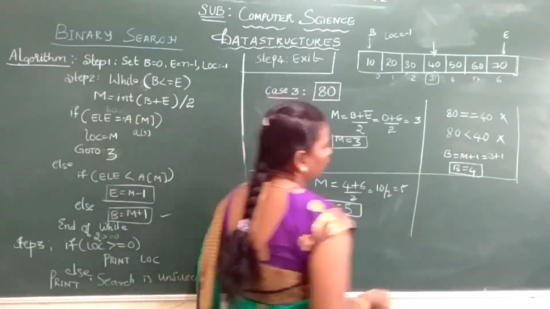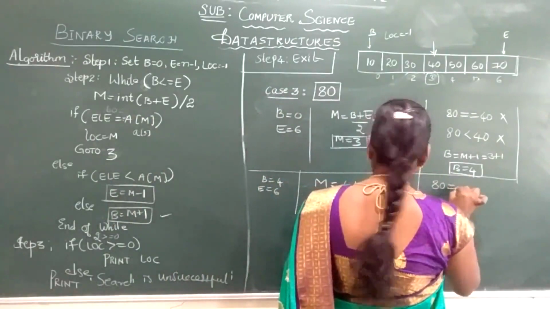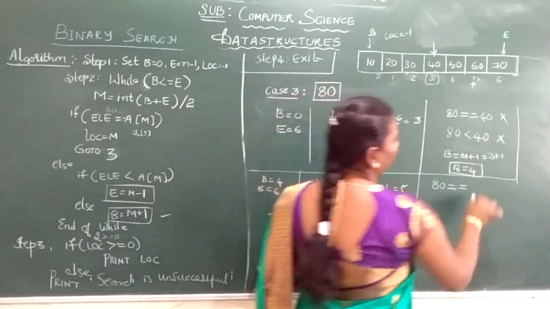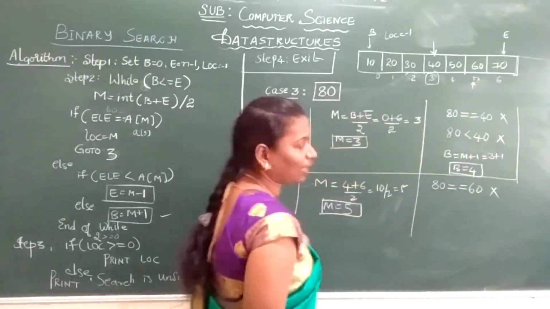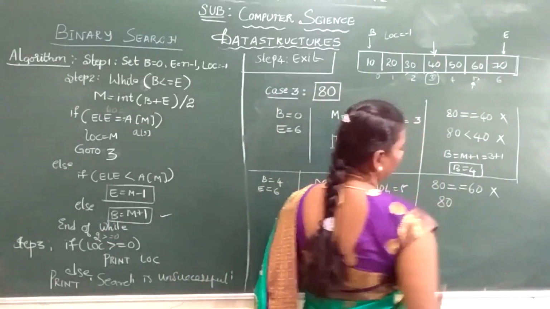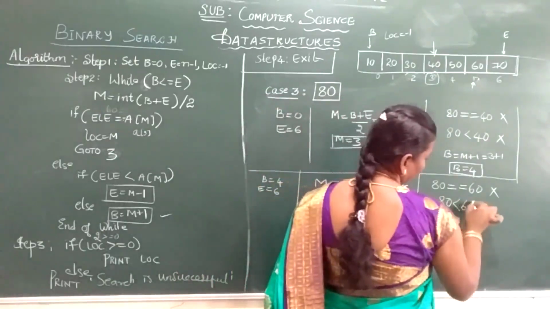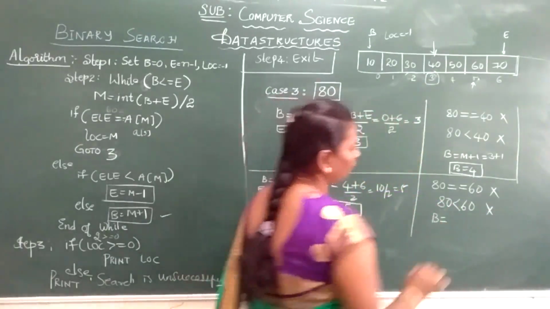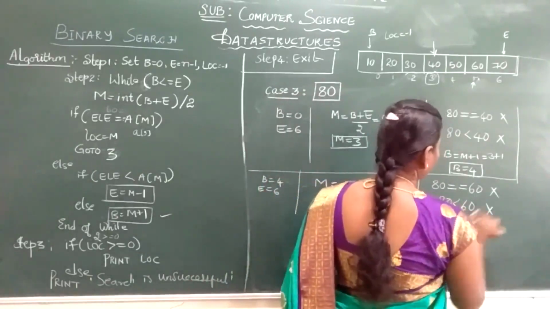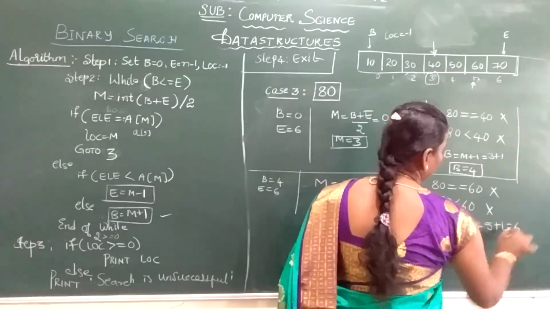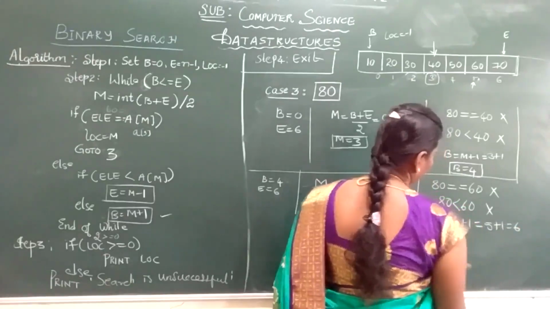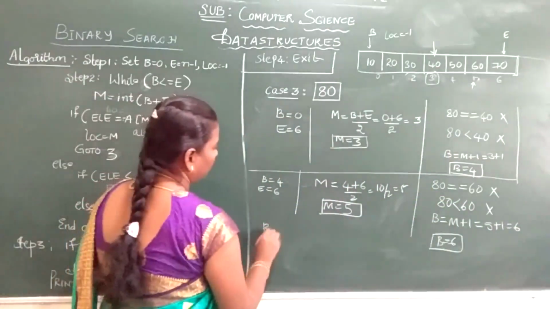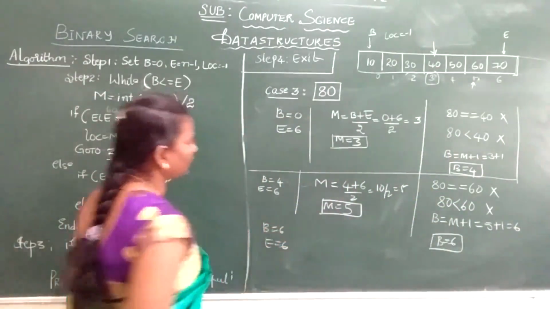So to start comparing, 80 equal to what is the A of m? 60. Okay, your A of 5 is 60. 80 equal to 60? No, your condition fails. Again you go for your if statement, if 80 is less than 60. Again your condition fails. Again what will we do? Your beginning is mid plus 1. So what is your mid? 5. 5 plus 1 is 6. Okay, now beginning changes to 6. End will not change. It will be as it is, 6.